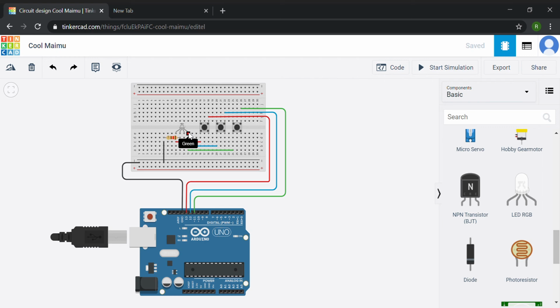All these 3 LED colors are in a single LED, which is known as the RGB LED light. We need to operate the 3 colors, so we're going to have 3 push buttons, right? So the connections are simple.